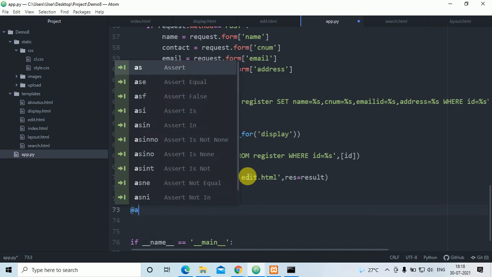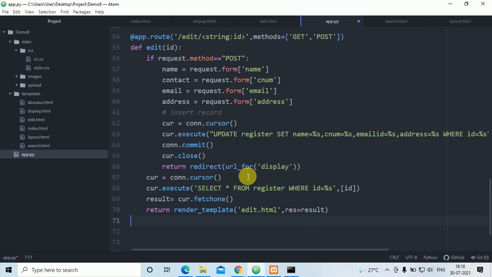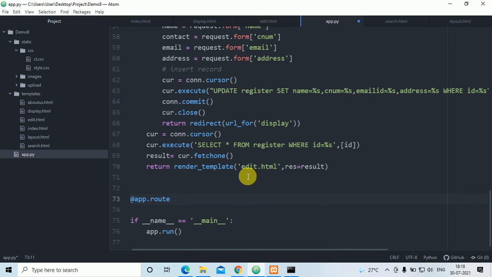I'll create app.route, in that slash search. After this, methods is equal to get and post.